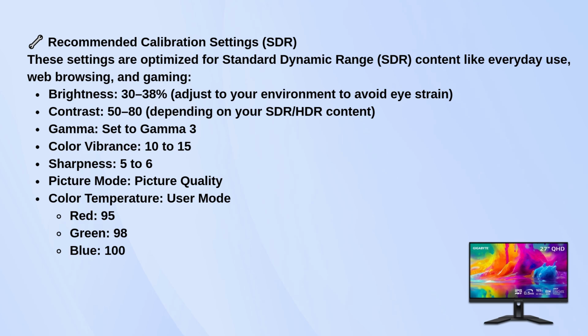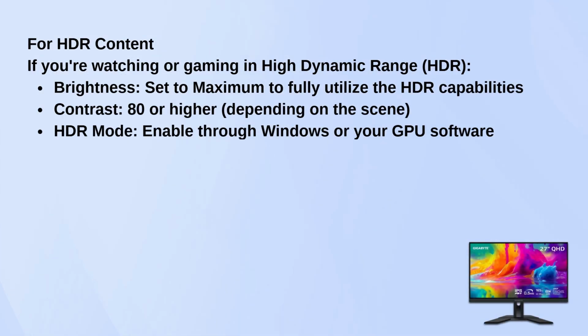The picture mode should be set to picture quality, and for color temperature, go with user mode. Set the individual color values as follows: red to 95, green to 98, and blue to 100 for the most accurate and vibrant colors.